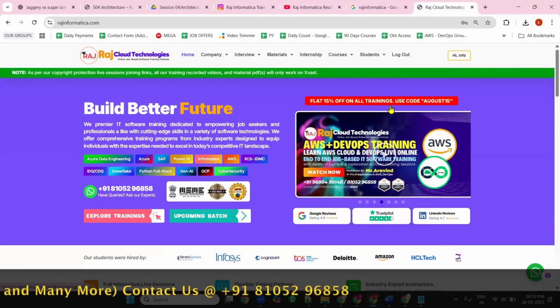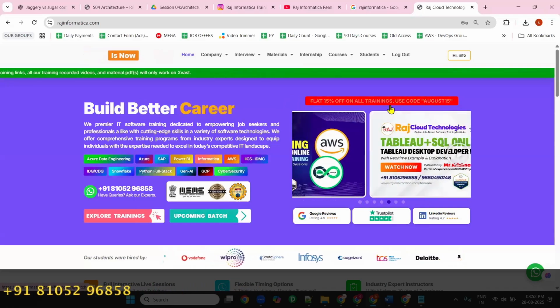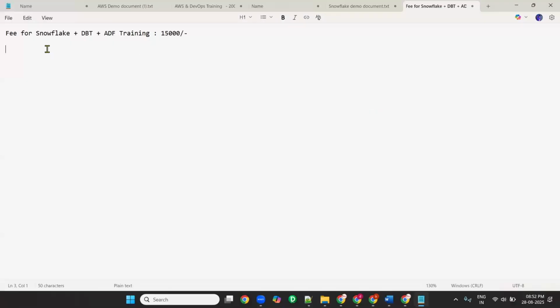We have given this discount to all the students, but especially whoever is going to enroll today, you are going to get a discount of 20%, and strictly this is available only today. Even if you want to enroll tomorrow, yes, you can, but you will get a 15% discount, not 20. After the flat 20% discount applies, your course price is just 12,000 rupees only.